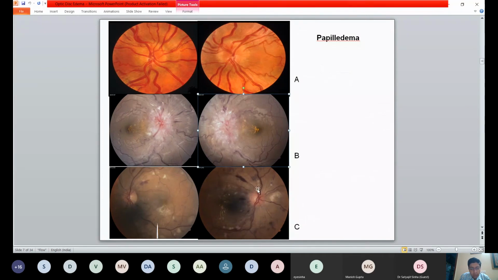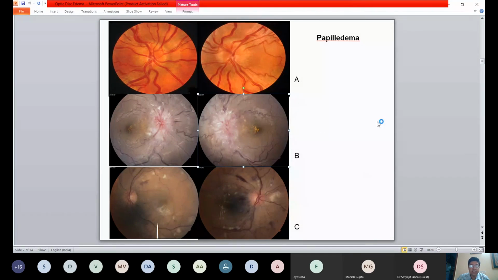And finally here, although the disc is not appearing that edematous, there may be blurred margins because of the splinter hemorrhages and all you're seeing. But the key thing that you look at is that there is involvement of the retina, or there are hemorrhages which are totally unrelated to the disc. So this is not a disc pathology per se. There is something else that's going on. Even frequently you may have juxtapapillary uveitis or things like that, and you will find that it's spreading much further away from the disc than, like in this photograph here, everything is connected to the disc. So you can see a line of exudates here showing that it has risen from the disc. Even up till here, you can see there's a connection all over.